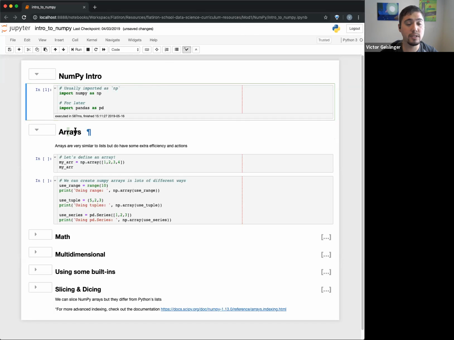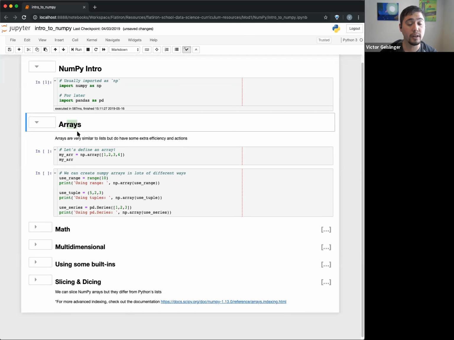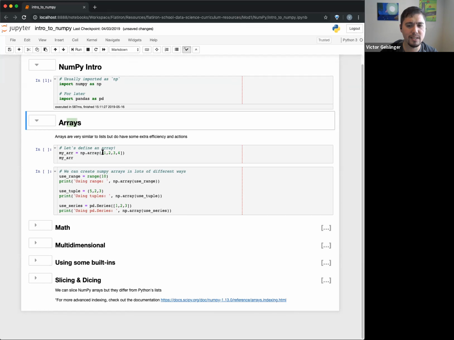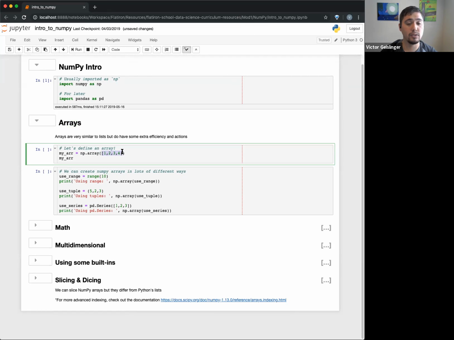So, okay, the first thing we want to talk about for NumPy is using something called an array. You'll see here that it looks very similar to a list. In fact, we're using a list. This is going to be particularly useful when we do some calculations. You can think of a NumPy array as essentially just a Python list, but it acts differently underneath. One thing you can't do is put whatever type you want in a NumPy array. Another thing is that it turns out to be very quick and very efficient at doing calculations and stuff like that. So I'll show you what this is right here.